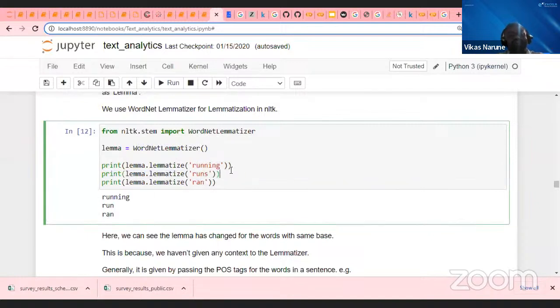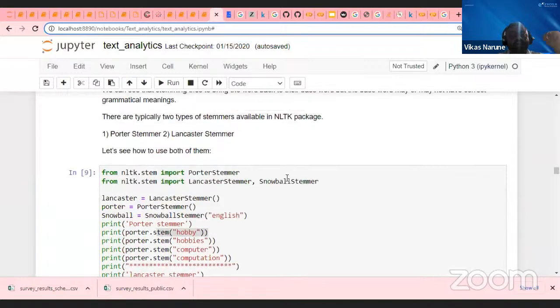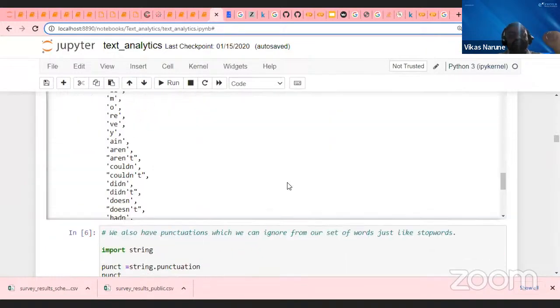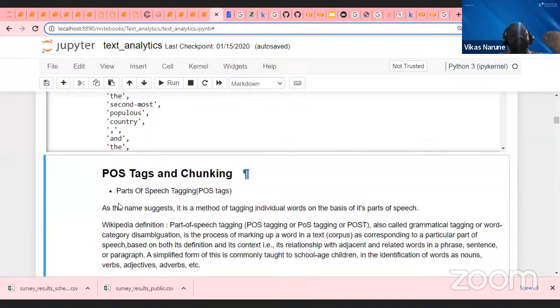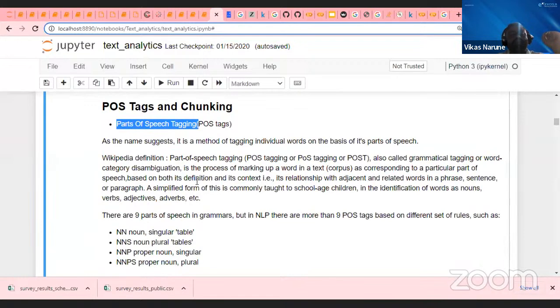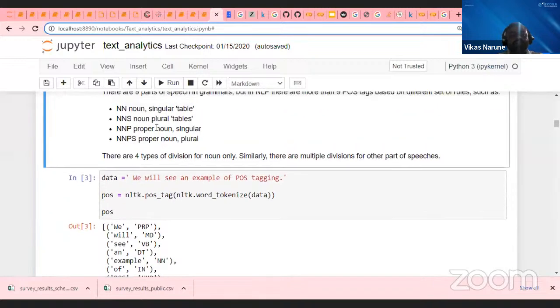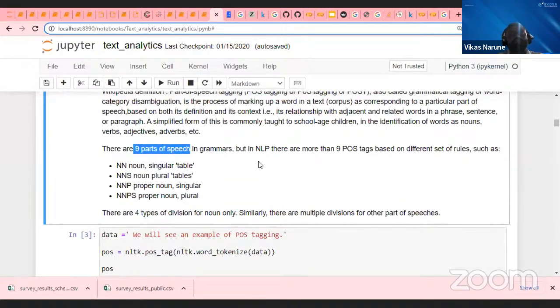Why? Because, guys, in order to understand the meaning of the word, I have to do something called POS tagging. Now the POS tagging concept will come into the picture. So try to understand POS tagging, which is part of speech tagging. In our normal language there are 6 parts of speech, but in NLTK there are 9. I will tell you what the difference is. What is part of speech? I am trying to understand whether it is a verb, noun, adverb, or adjective. That is what is called part of speech. Once I give the part of speech tag, then only will I be able to understand the meaning of the word, and then the lemmatization will work.